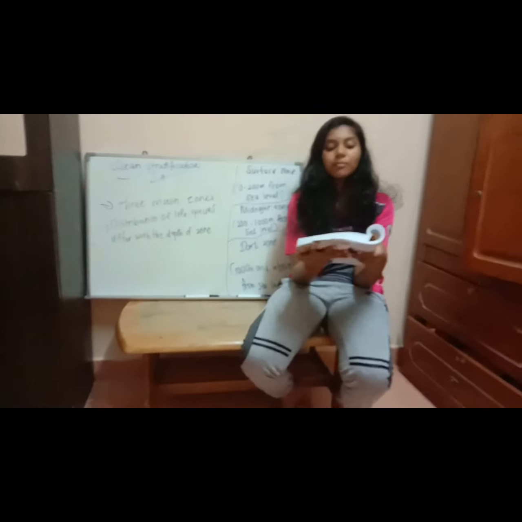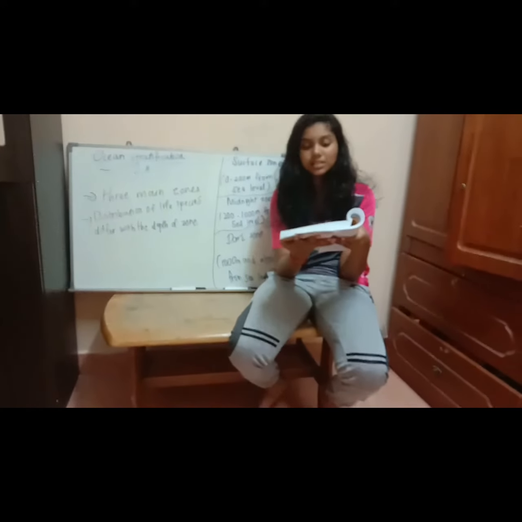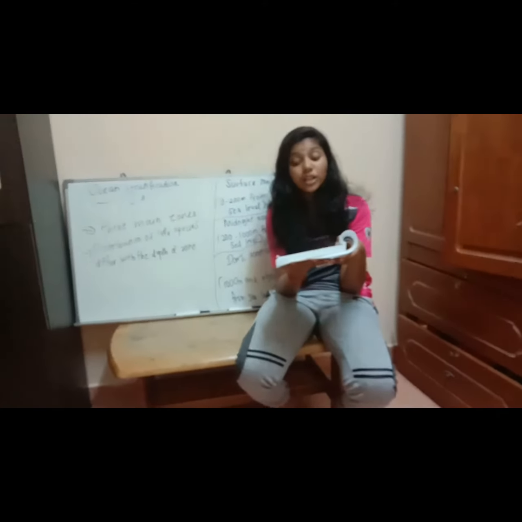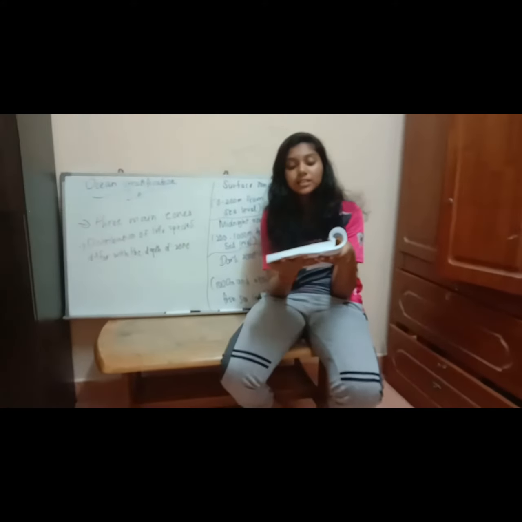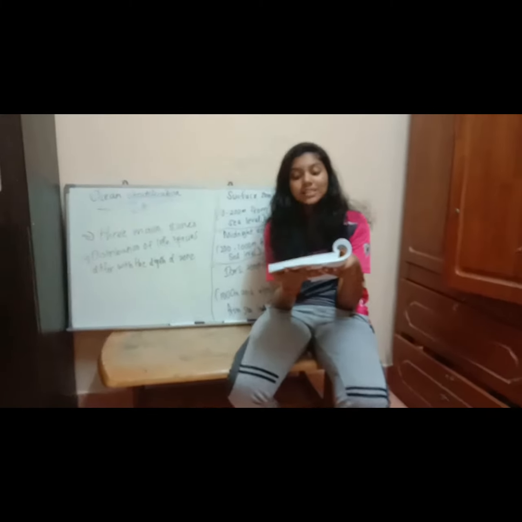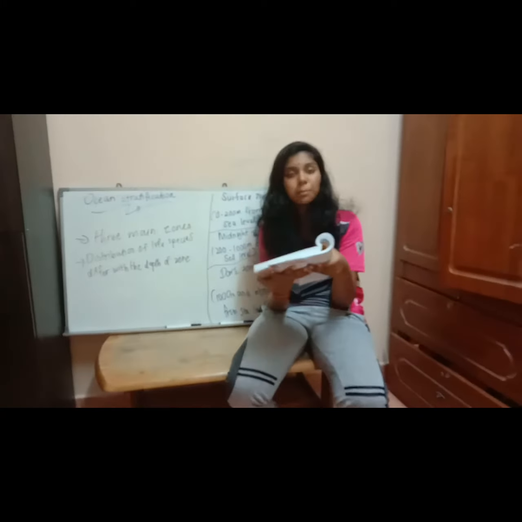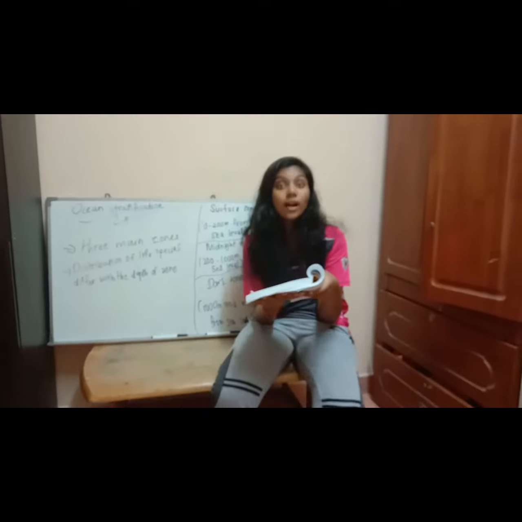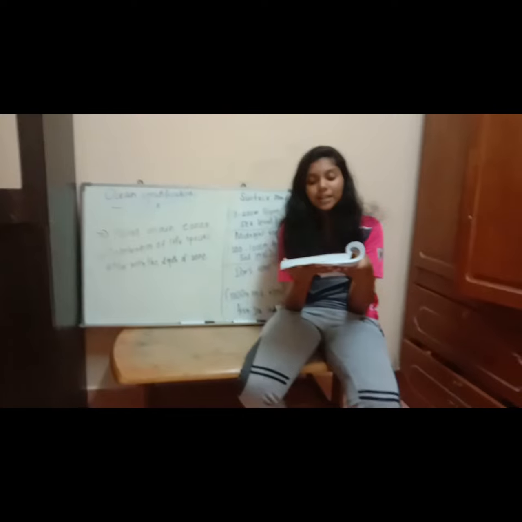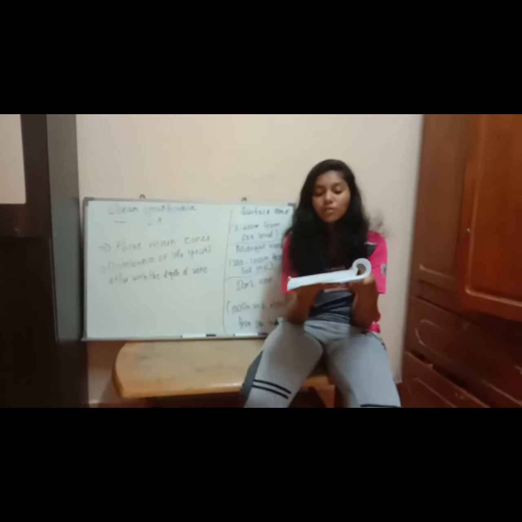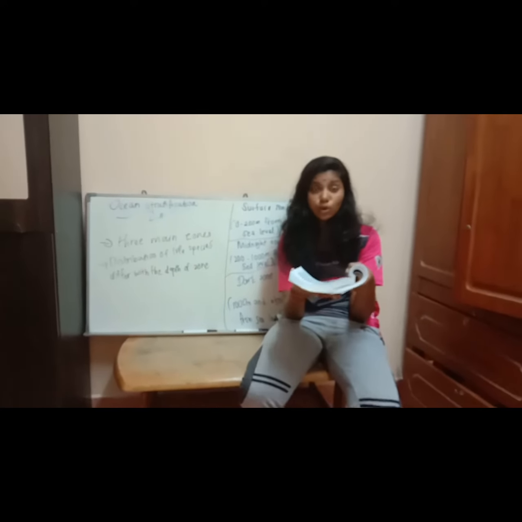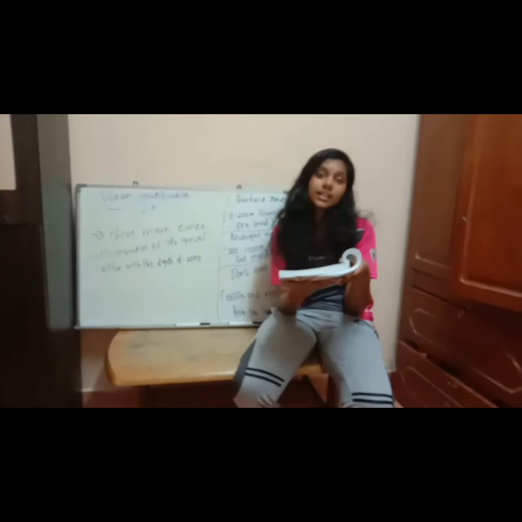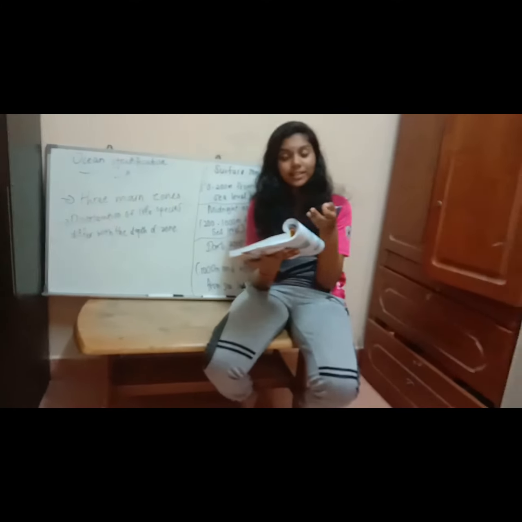Okay, next, mantle. The next layer beneath the crust. 70% of the earth's volume is made up of mantle. The upper mantle beneath the lithosphere consists of semi-molten rock due to high temperature, 1400 Celsius. This layer is known as asthenosphere. The mantle is unstable due to convection current that causes the movement of the mantle. So, asthenosphere is the second name of mantle.